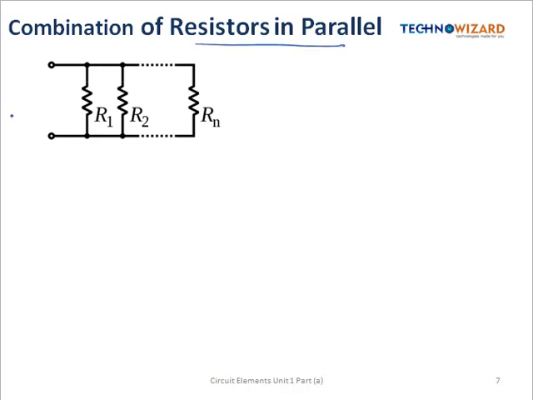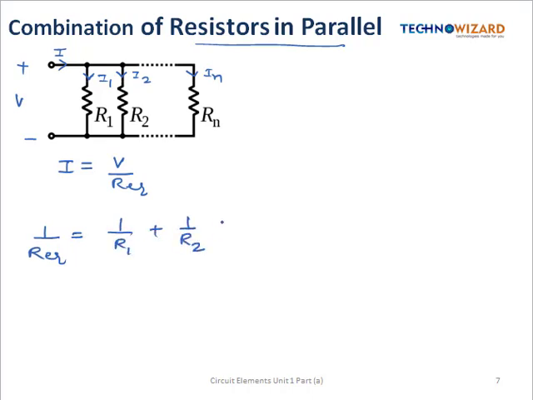So as you know that in parallel the voltage remains the same, so voltage is suppose V but in parallel there will be current division. In the R1 resistance suppose the current flowing is I1 and in R2 the current flowing is I2 and in Rn resistance the current flowing is In. So here the total current I is given by V by R equivalent and here R equivalent is given by the relation 1 by R equivalent is equal to 1 by R1 plus 1 by R2 plus so on up to 1 by Rn. Okay, so this is a formula to calculate the R equivalent.